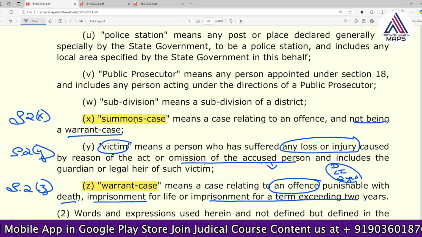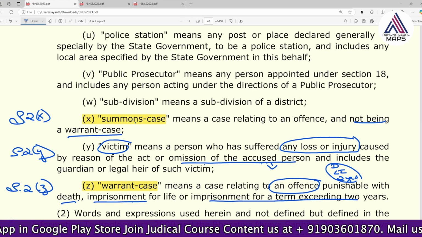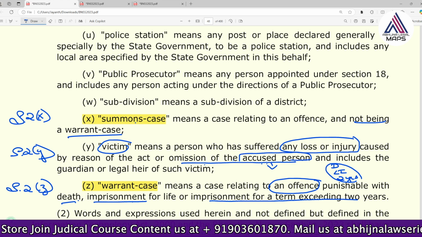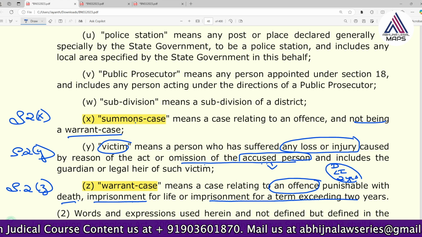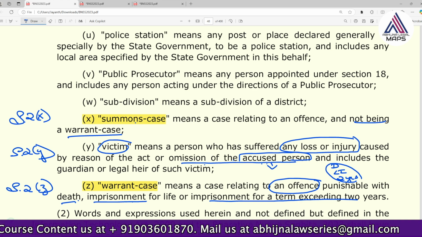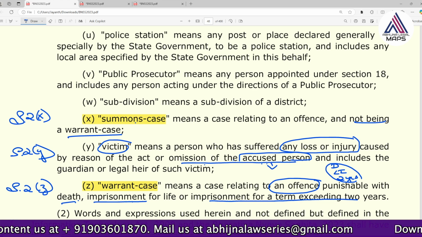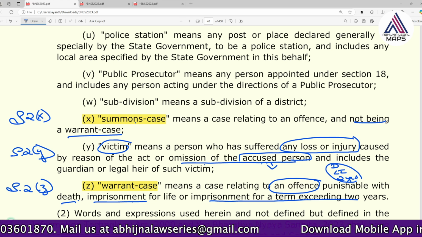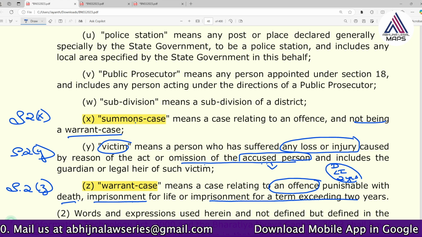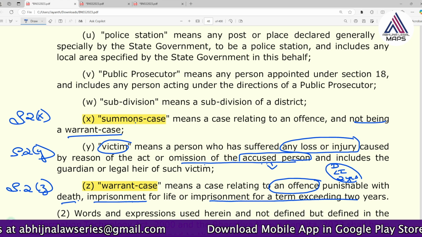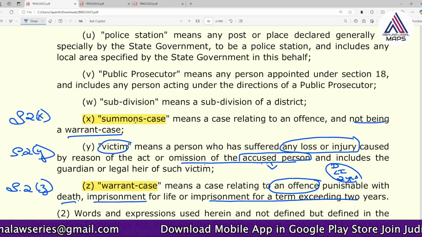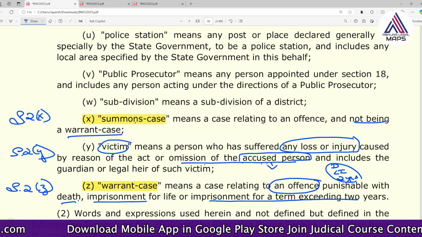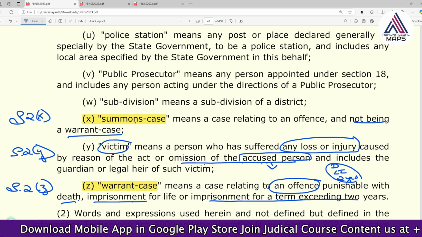Earlier it was stated that he was charged, but now just accused person, any person accused also, that is permitted. So the scope is widened because of this change. Earlier it was an accused charged with an offense, but now just accused person. So even right from the FIR stage, a person can be said to be a victim, because the accused is said to be accused right from the beginning.